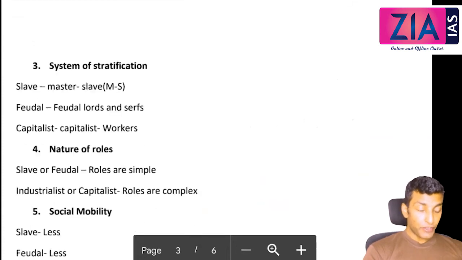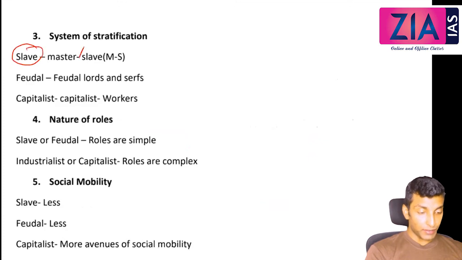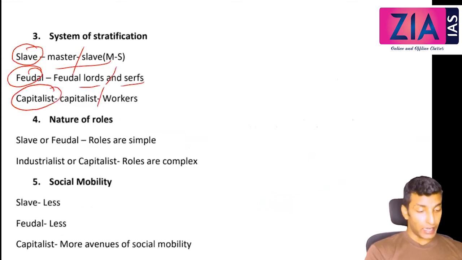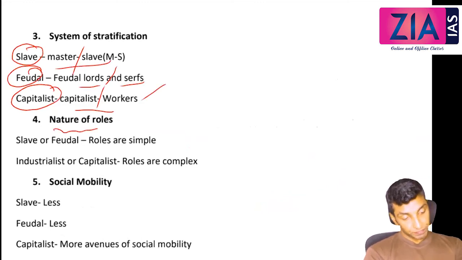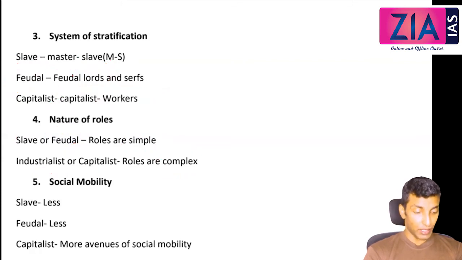Then system of stratification, this will be easy. In slave society, masters and slaves, 2 strata. Feudal society, lords and serfs, 2 strata. Capitalist society, capitalist and worker, again 2 strata. Okay. Now the nature of roles. In feudal and slave society, roles are very simple. Industrial or capitalist society, the roles are complex. So that is again not a big deal.